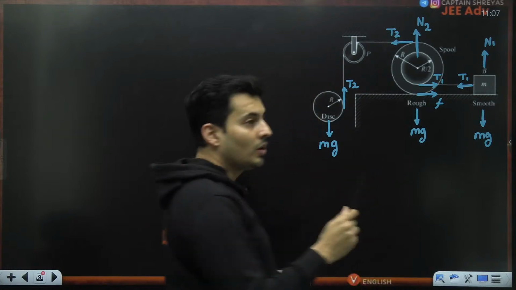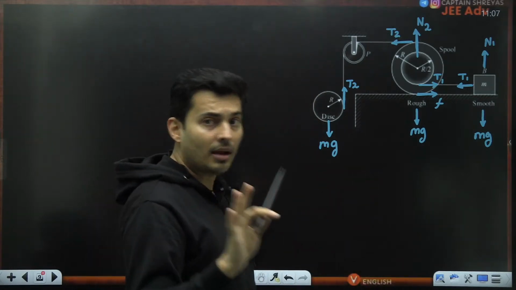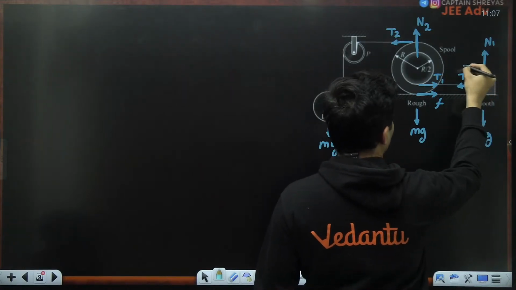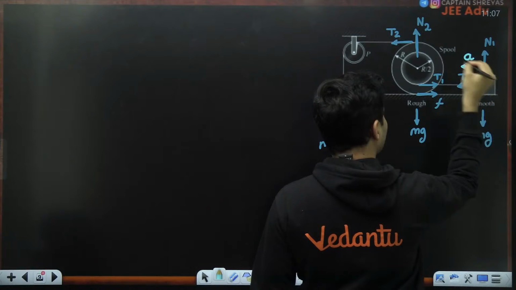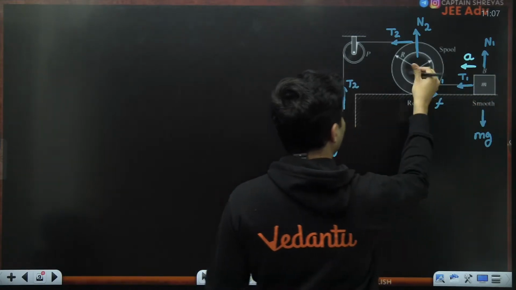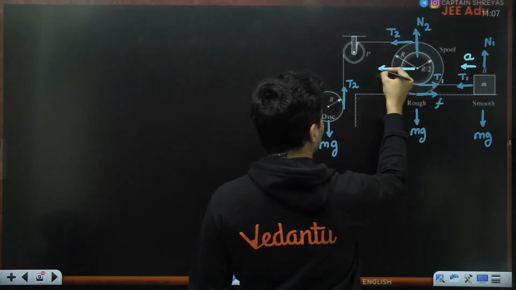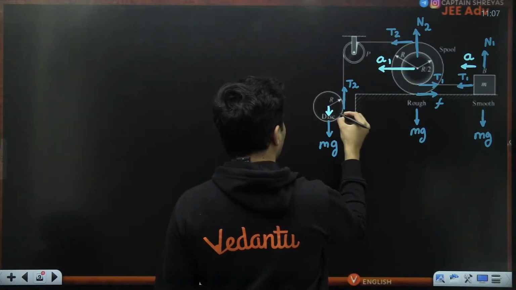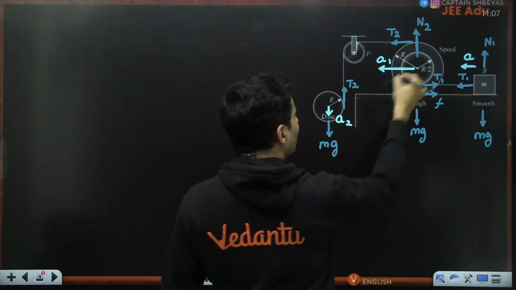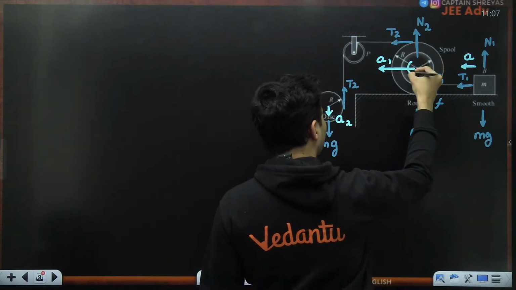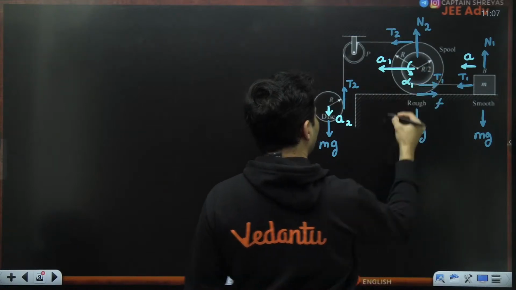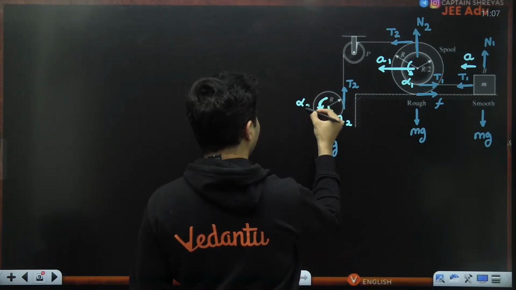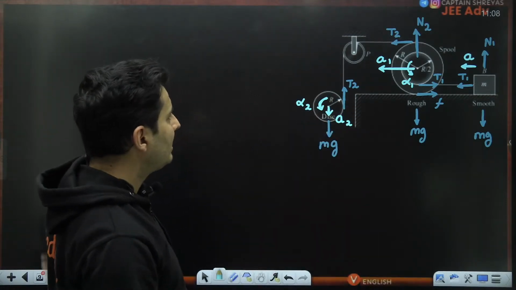Now that is not enough. We have to also show the accelerations. If you miss the accelerations, everything will go wrong. Okay, so let's start assuming things. Let's say this guy has an acceleration A, which we have to find out. It will move this way. The center of mass of this particular disk will have, let's say, acceleration a1, and the center of mass of this particular disk has an acceleration, let's say, a2. This disk will also have some angular acceleration. Let's say I call it alpha 1, and this disk will also have some angular acceleration. Let's say I call it alpha 2. Okay, that's all. Nothing else is there.